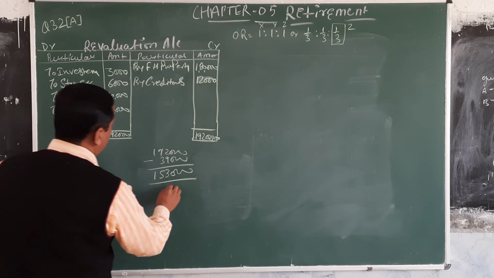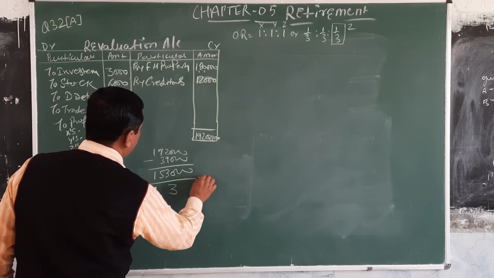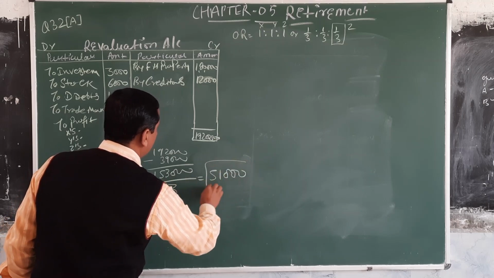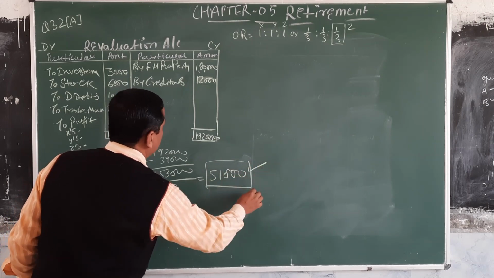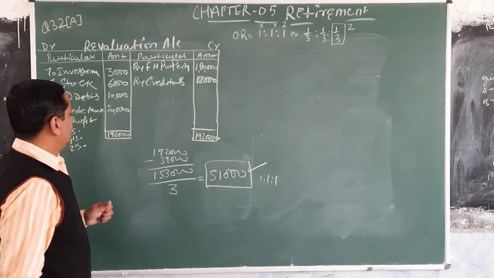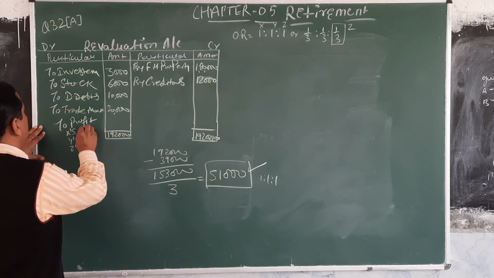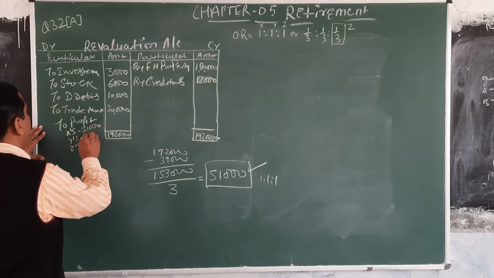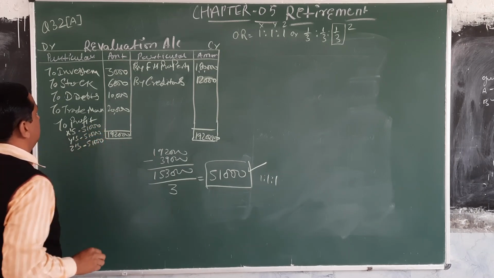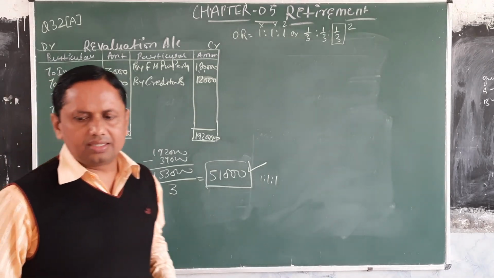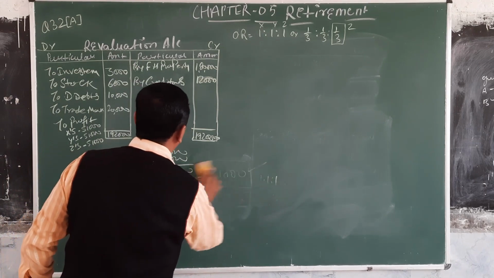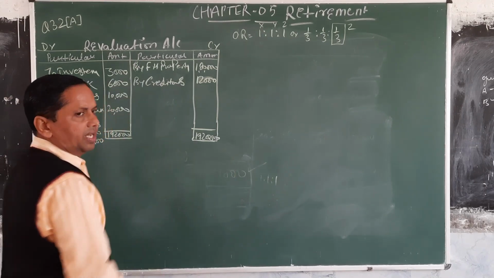And this is distributed by 3. So each partner gets 51,000 because the profit is shared in the 1:1:1 ratio. So the distribution of profit is 51,000 for each partner. So this is the revaluation at the time of the retirement of a partner. Thank you and have a nice day.